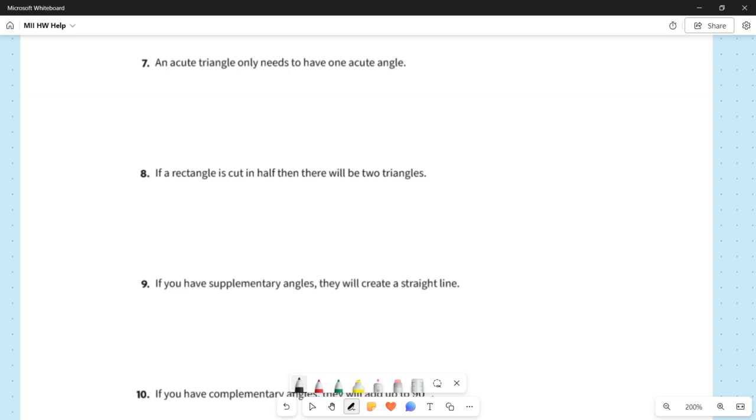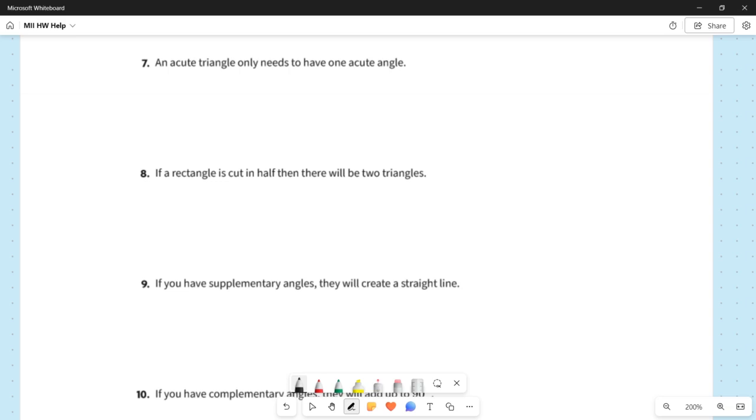When you're categorizing according to side lengths, the 3 examples in that bucket are equilateral, which means all 3 sides are the same, isosceles, which means at least 2 sides are the same, and scalene, which means all 3 sides are different. Now, that's not what we're talking about here for 7.